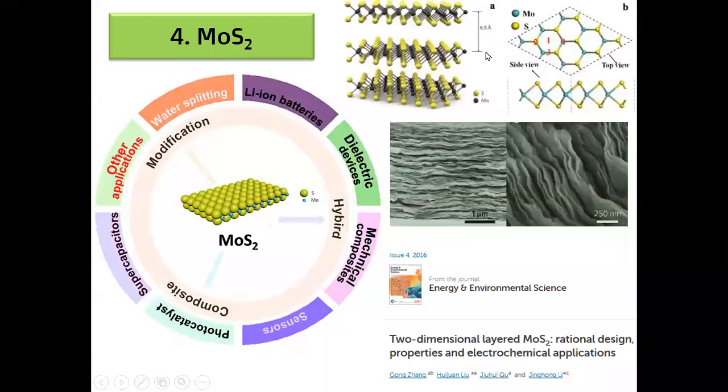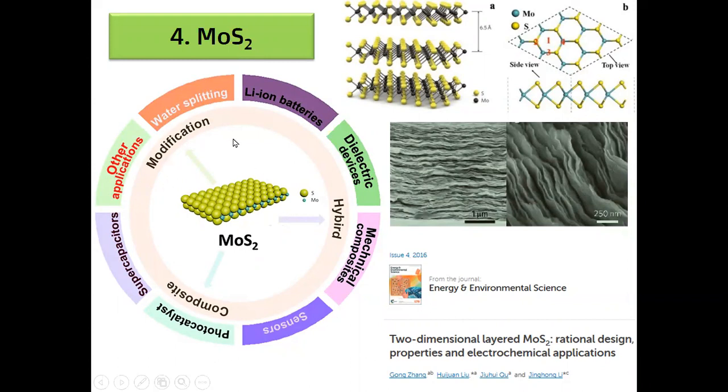In addition to this iron oxide nanomaterials, in our lab we have also synthesized MoS2, molybdenum disulfide. It's also called molysulfide. It is the first inorganic two-dimensional material similar to graphene.